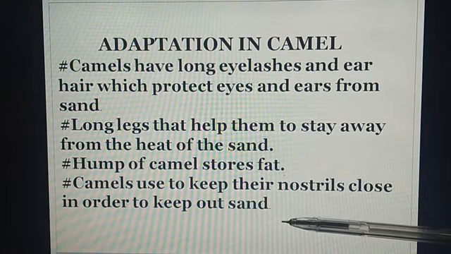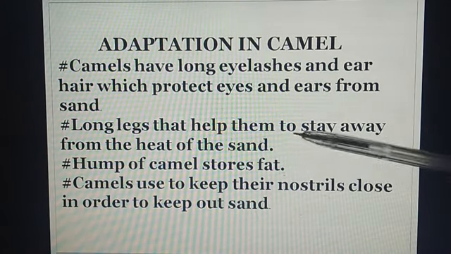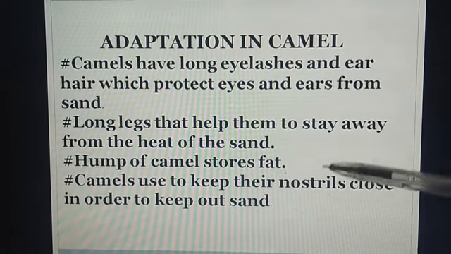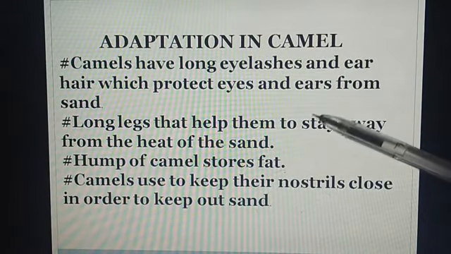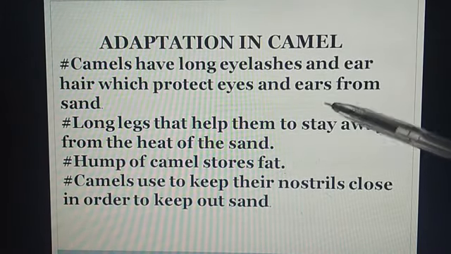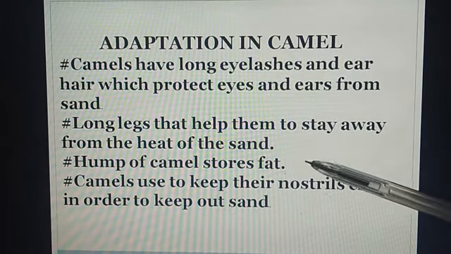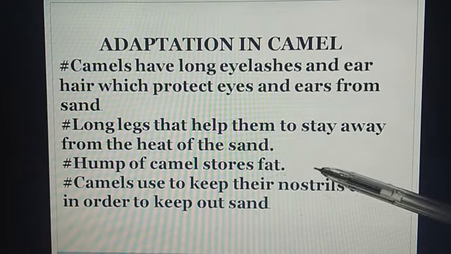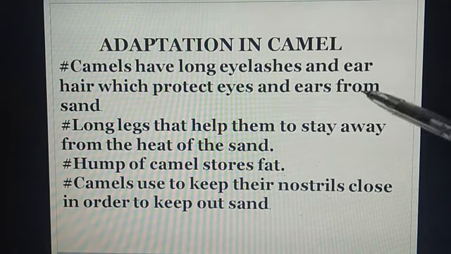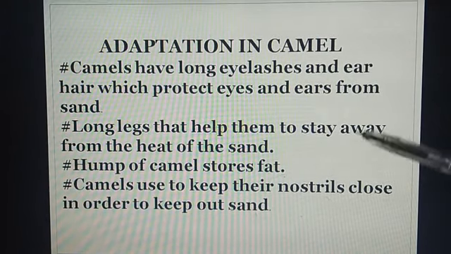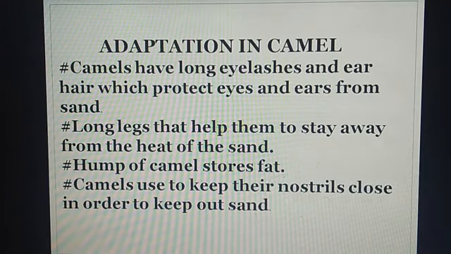When there is a sandstorm, camel closes its nostrils. Camel has one special ability: it drinks a large amount of water at a time, and he can live without drinking water for a month. Camel loses very little water in the form of urine.